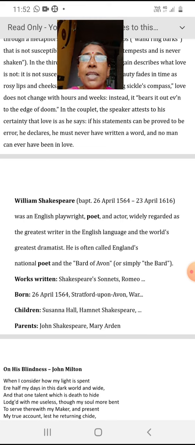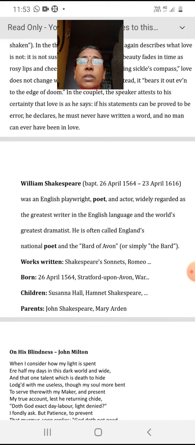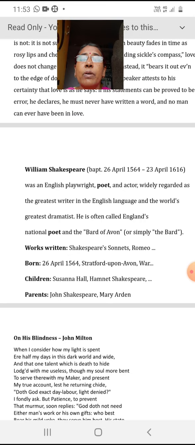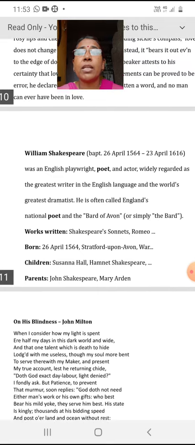He is often called England's national poet and the bard of Avon. Avon means Stratford Avon. It was his native place. So he is called the bard of Avon, or simply the bard. He has written many plays, 37. He was born on 26th of April 1564. He had children like Susanna Hall, Hamnet Shakespeare, and the names of his parents were John Shakespeare and Mary Arden.